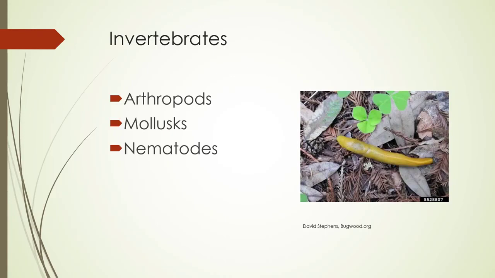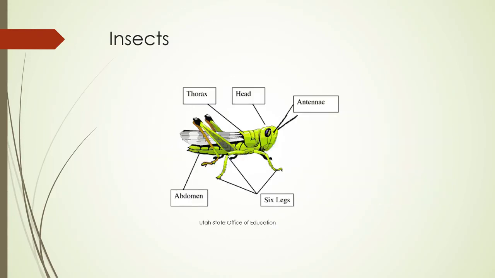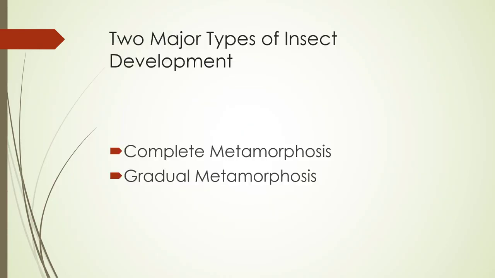Invertebrates are arthropods, mollusks, and nematodes. So insects are organisms that have a thorax, a head, an abdomen, and they have 6 legs, and of course antennae. And there are 2 types of insect development: complete metamorphosis and gradual metamorphosis.